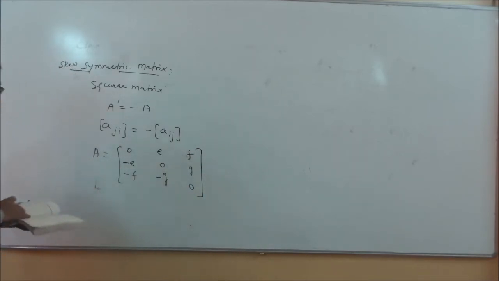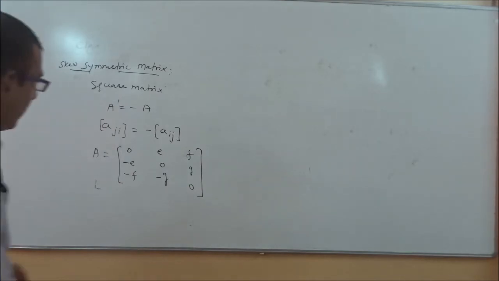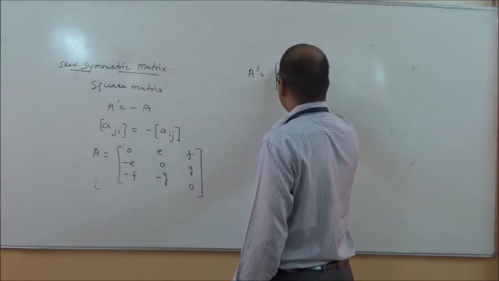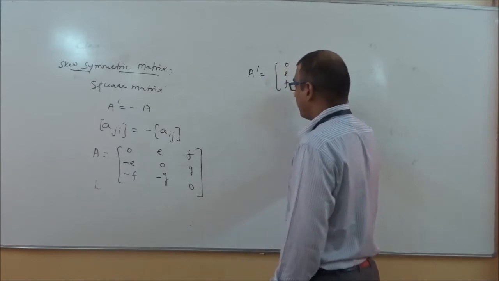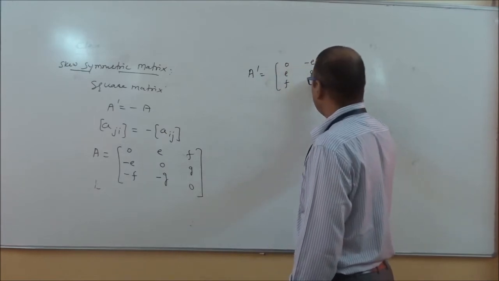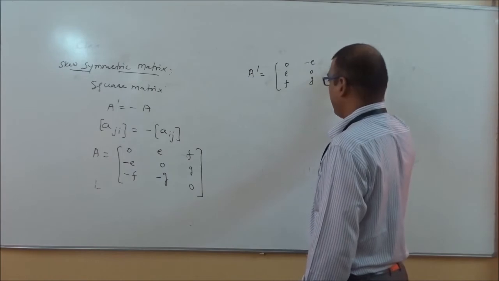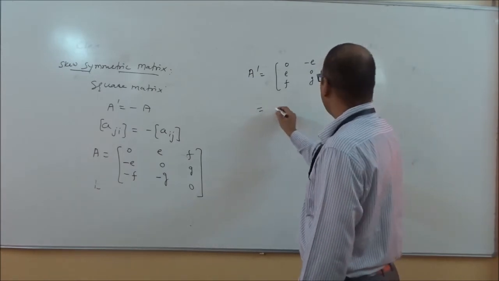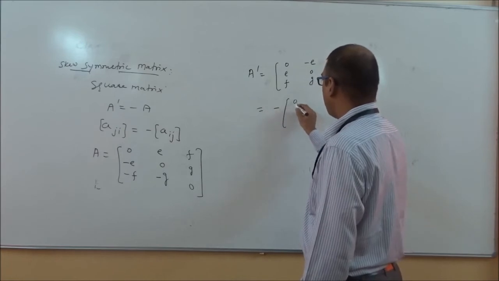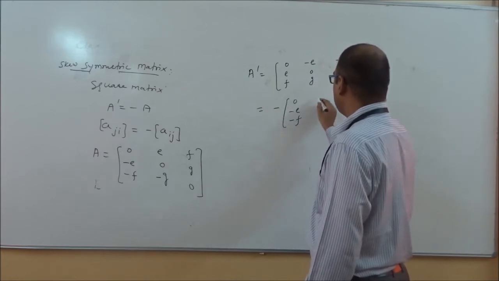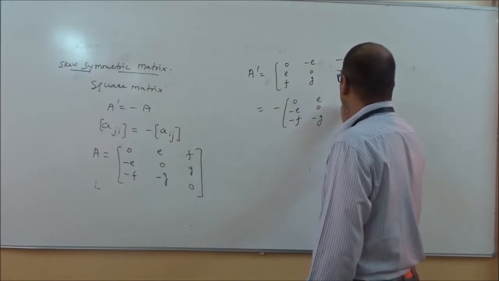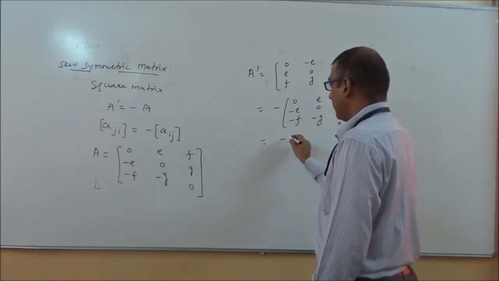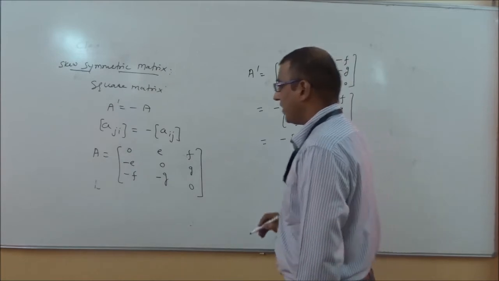Again this is minus. Now we will take a transpose of it. A dash equals 0 E F, minus E 0 G, minus F minus G 0. If I take common minus, it can be written as minus A. So we can say this is related to minus A.